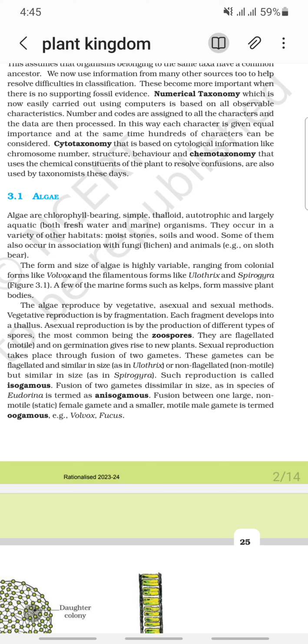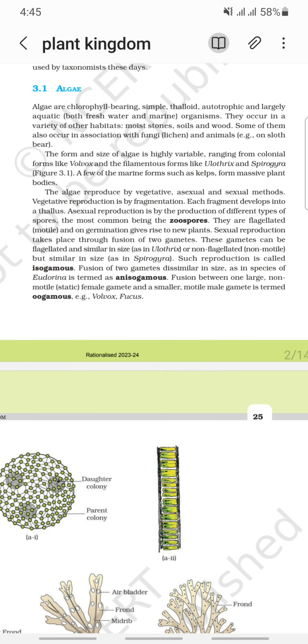The form and size of algae is highly variable, ranging from colonial forms like Volvox and filamentous forms like Ulothrix and Spirogyra. A few of the marine forms such as kelps form massive plant bodies.